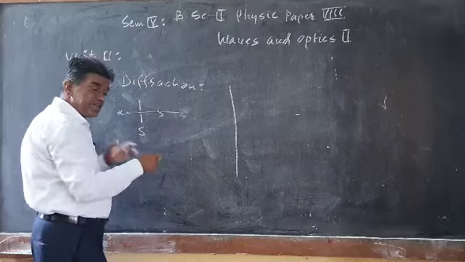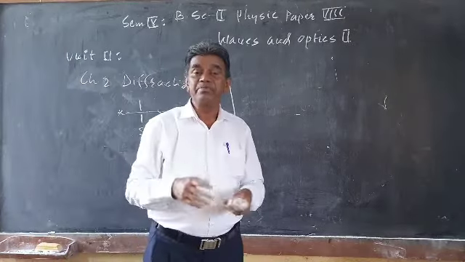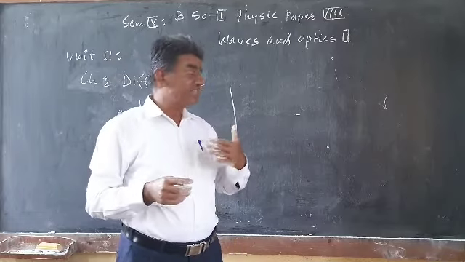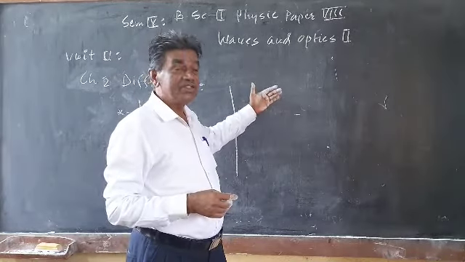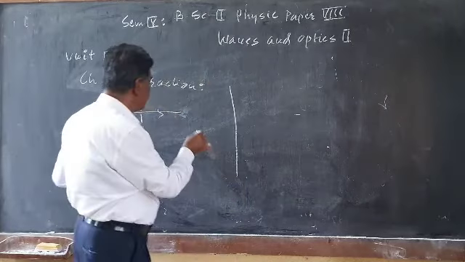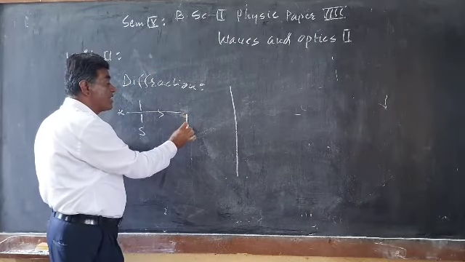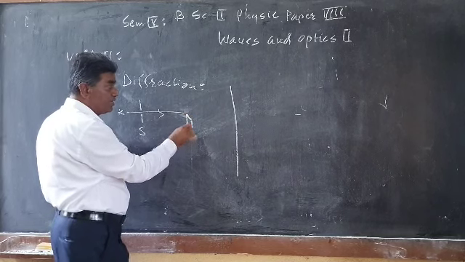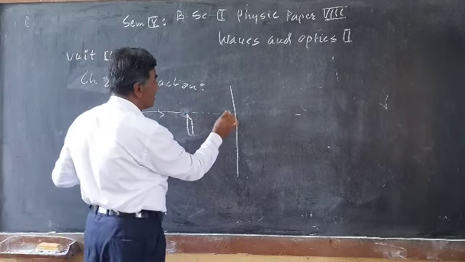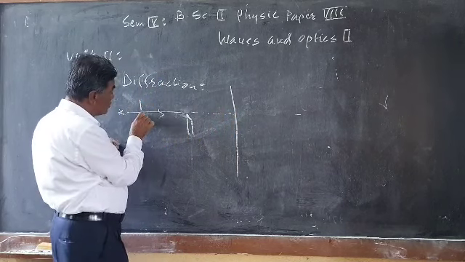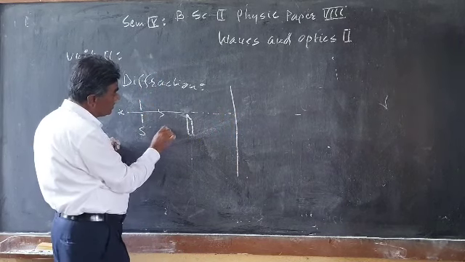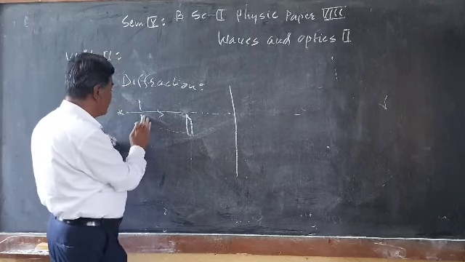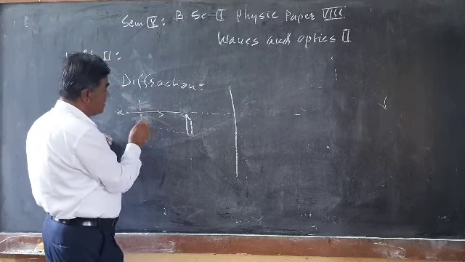Generally, what we expect is that if I stand here and light is focused on me, my shadow is expected on the screen. Likewise, an opaque obstacle means not transparent, and the light is incident on it.